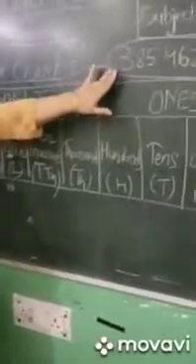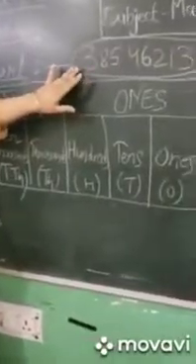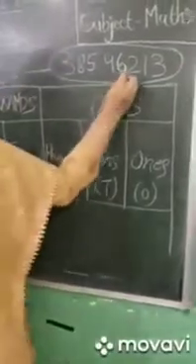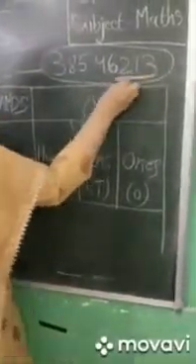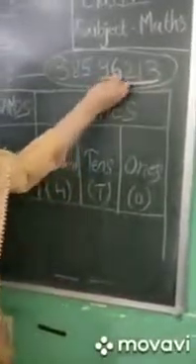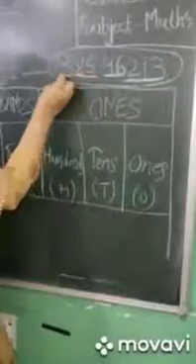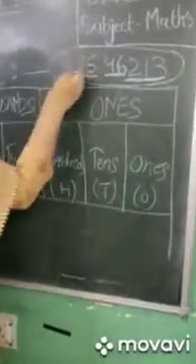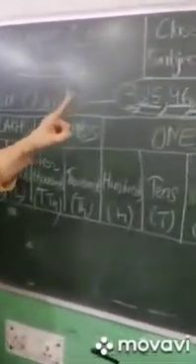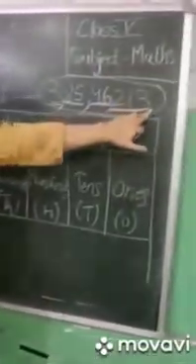In a large number like this, we have to put commas to separate the periods. These 3 digits are ones, these 2 are thousands, these 2 are lakhs, and this is crore. So put commas. We put commas starting from the extreme right.